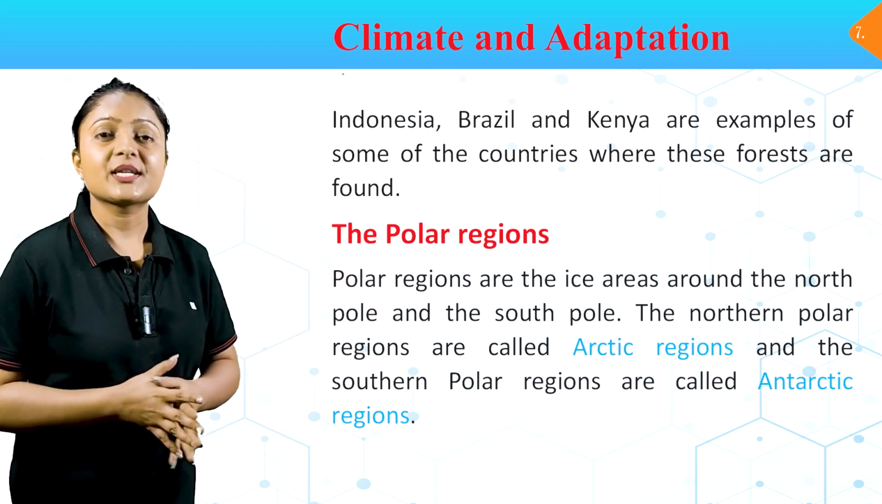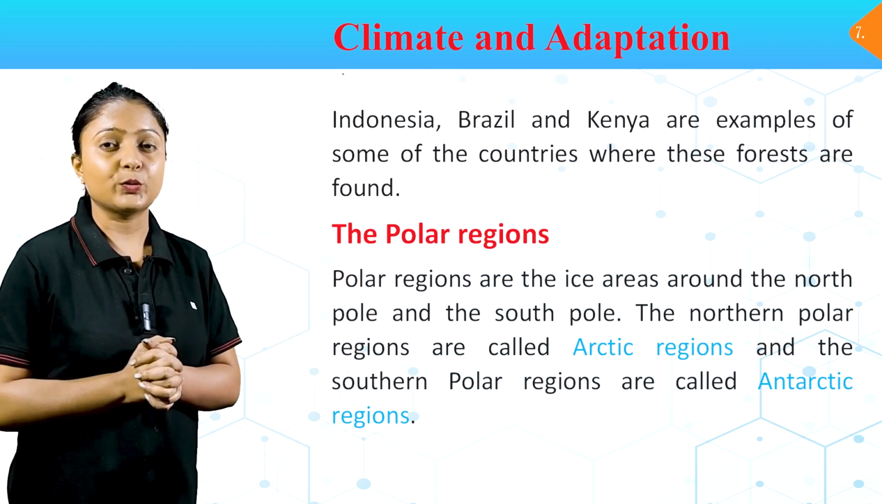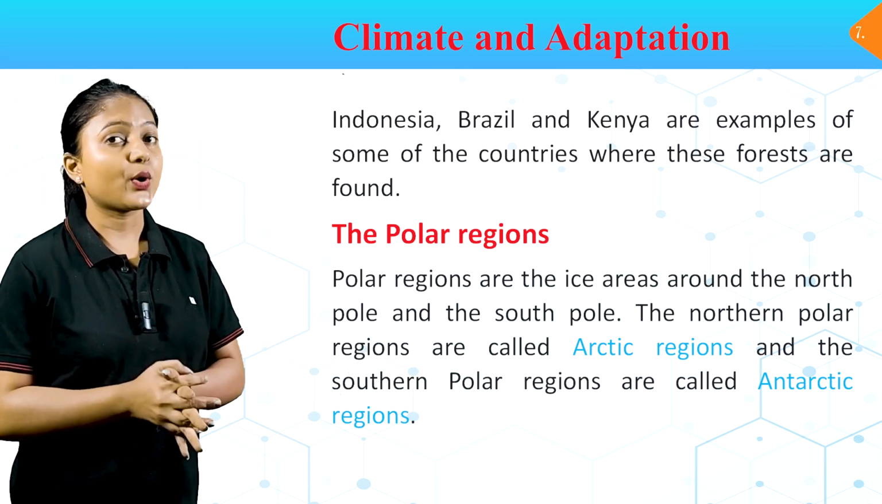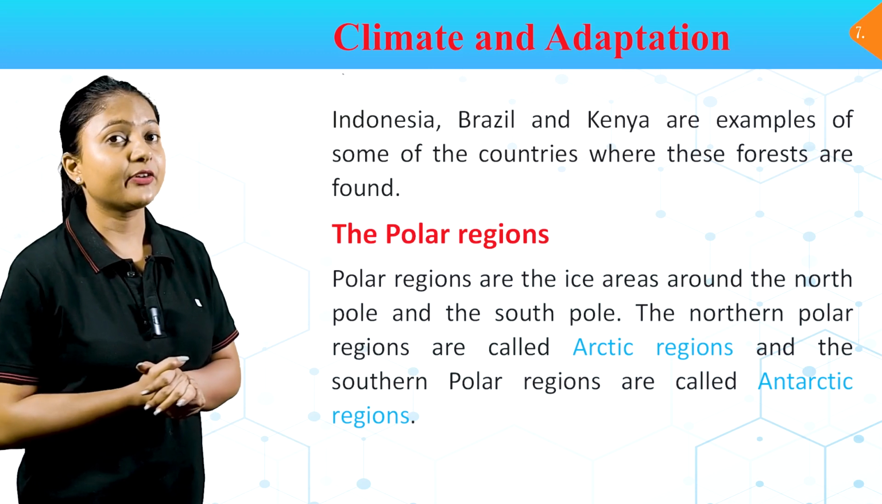The polar regions. Polar regions are the ice areas around the North Pole and the South Pole. The northern polar regions are called Arctic regions and the southern polar regions are called Antarctic regions.